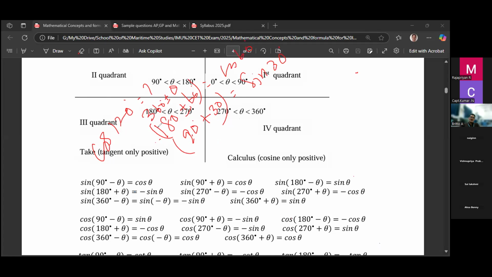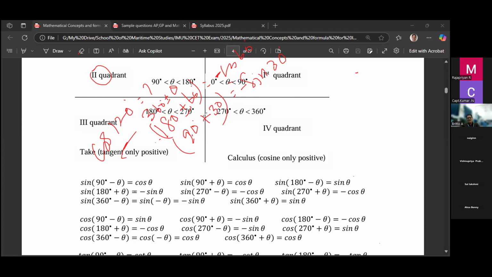Then look at the quadrant. It is 180 plus 60, meaning 120, so it is the second quadrant. In the second quadrant, only sin is positive, so cos is negative, so you have to put a minus here. So minus cos 60 or minus sin 30, both values are the same. Okay, you understand?